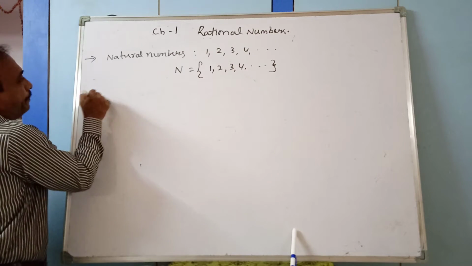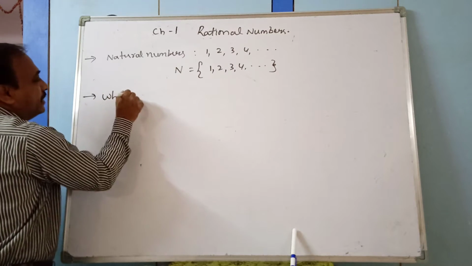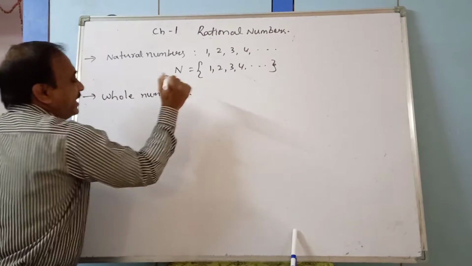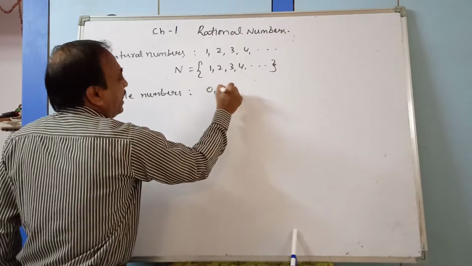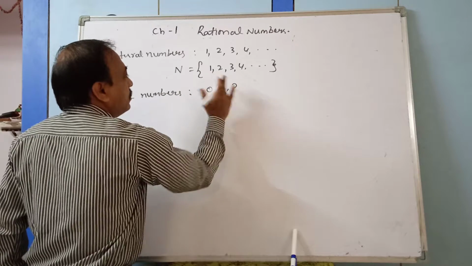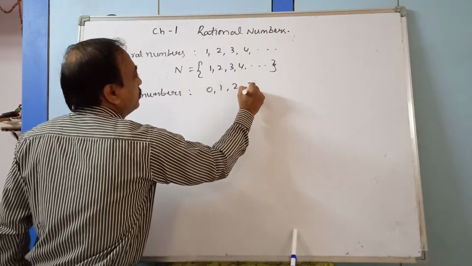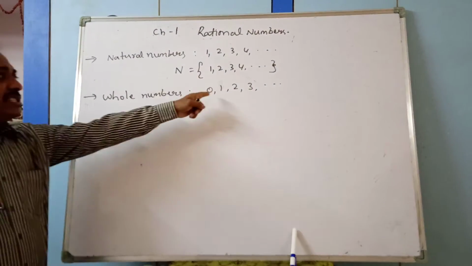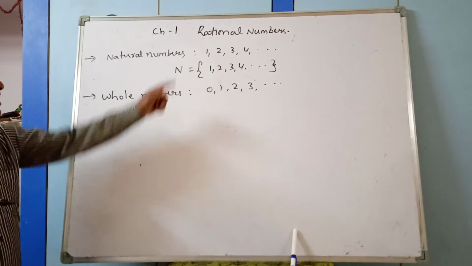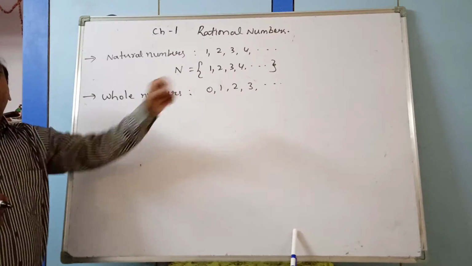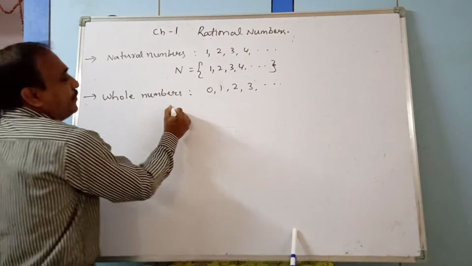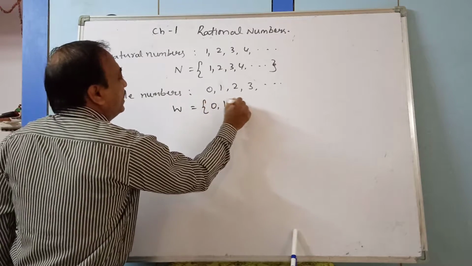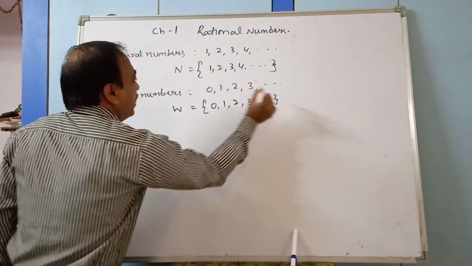And the second, whole numbers, which we already discussed in the previous classes. Whole numbers, that is 0, 1, 2, 3 and so on. These are whole numbers. When you add 0 to the natural numbers, which are counting numbers, we get whole numbers. So the set of whole numbers is denoted by W: 0, 1, 2, 3 and so on.